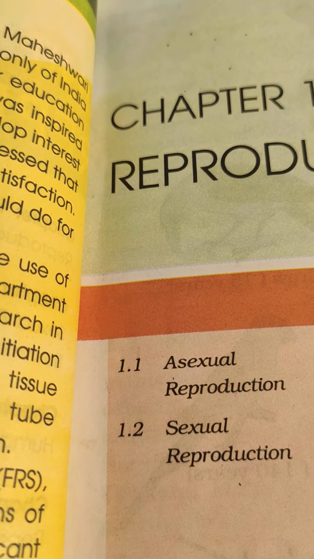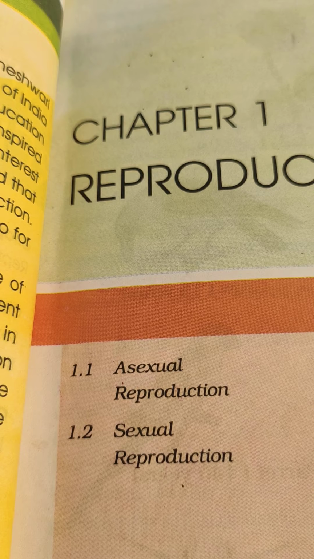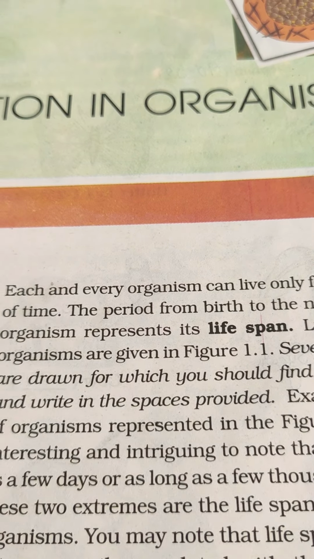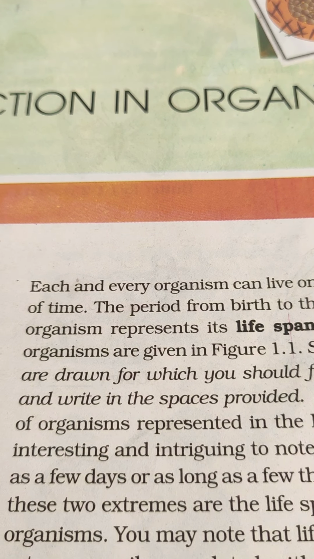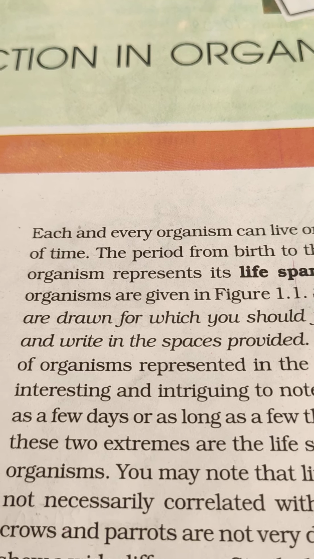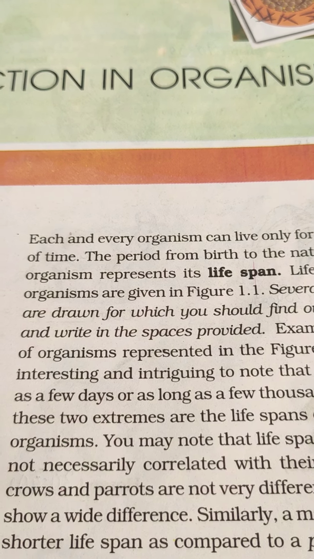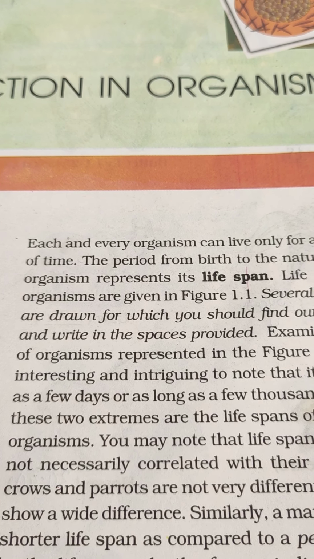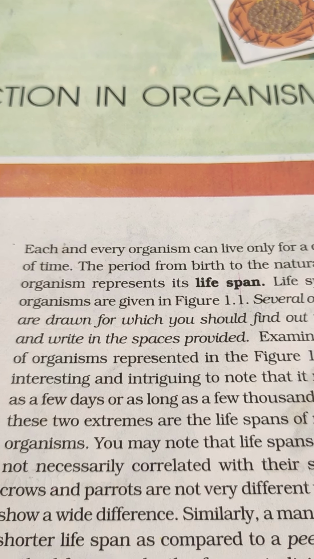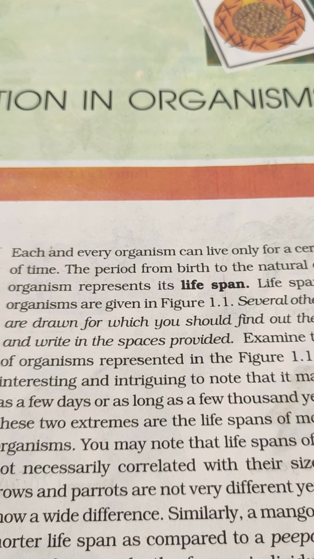But before we move on to what is asexual reproduction and sexual reproduction, we must know that each organism has a fixed lifespan, be it a banyan tree, or a mayfly, or an elephant, or human beings. Every organism on this earth, after taking birth, grows, and after passing the reproductive phase, it ends its life. That is, senescence happens and the organism dies. So they have a fixed or a definite lifespan.